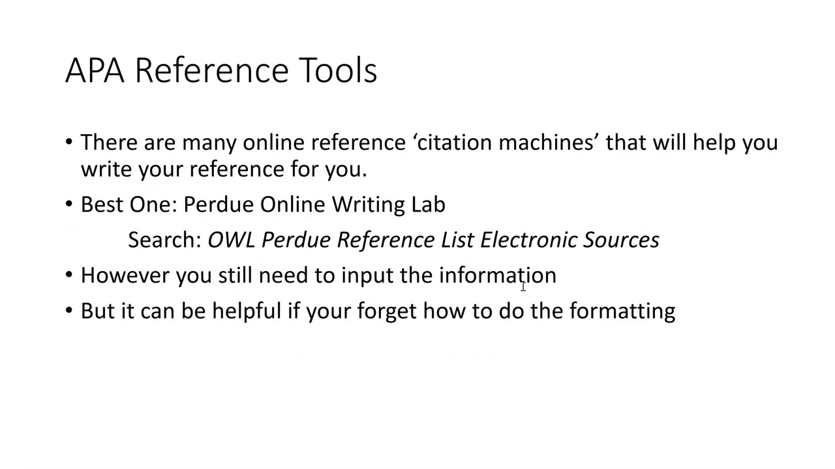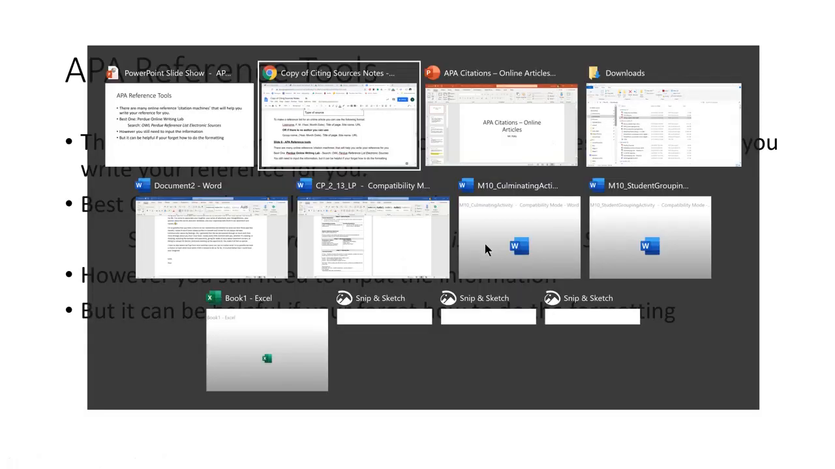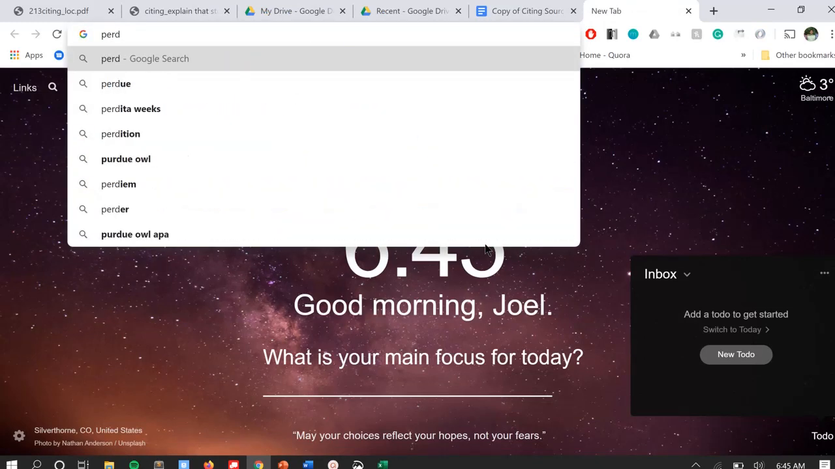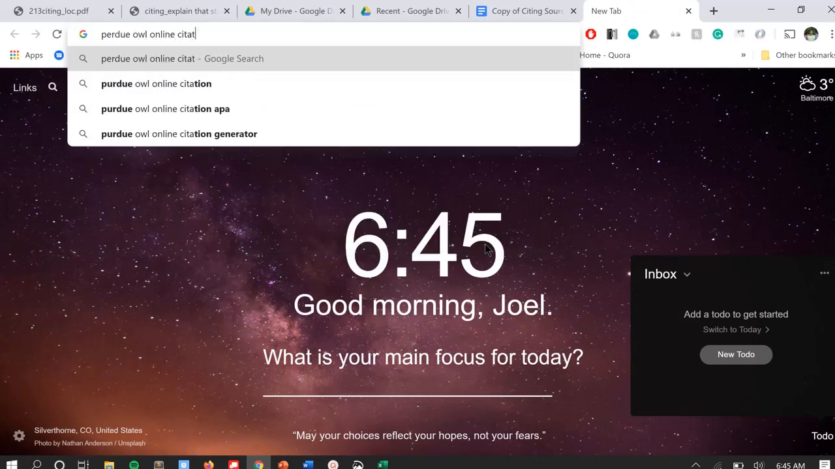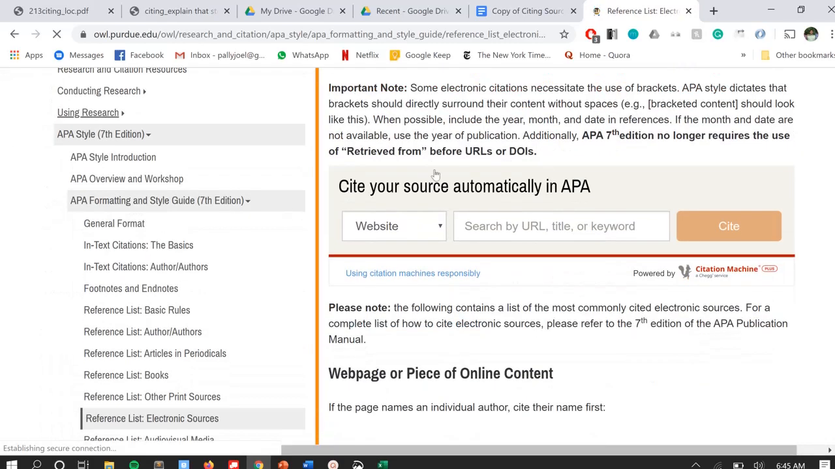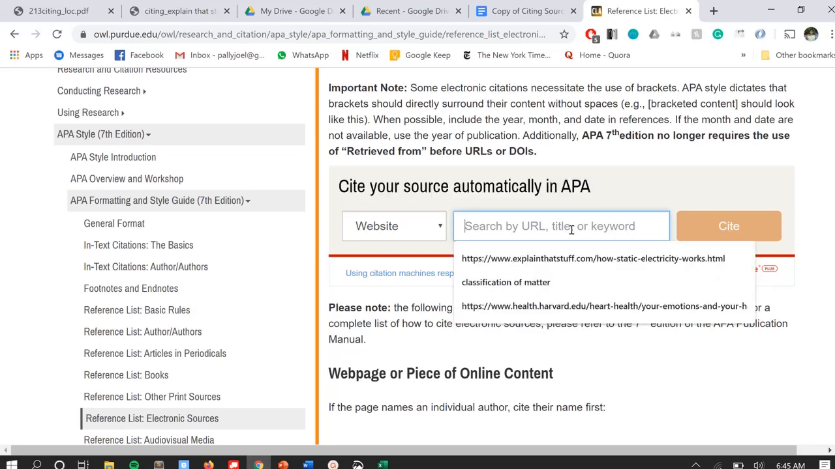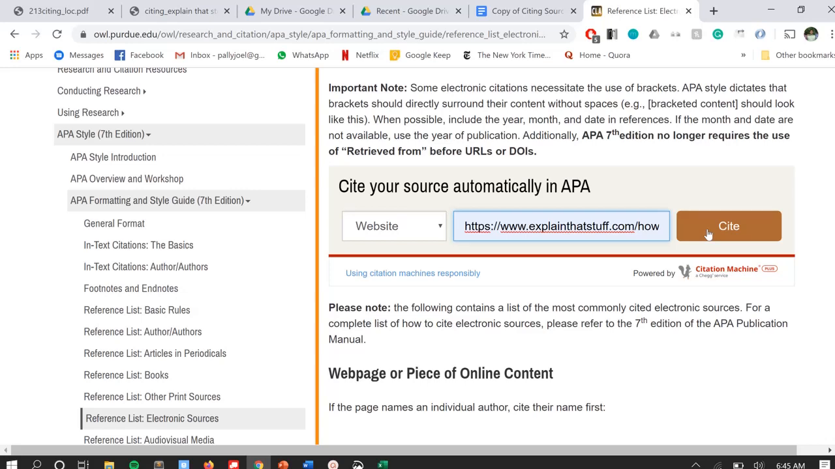So slide 9. There's nothing for you to fill out. I just want to let you know that there are online resources to help you. One of the best ones is Purdue OWL. It uses something called a citation generator. See if I can pull it up here for you all so you can see what I'm talking about. Purdue OWL Online Citation APA. I usually just search it on Google whenever I need to find it. But what this does is it can help you generate your full citation. So one of our citations, for example, is explainthestuff.com.